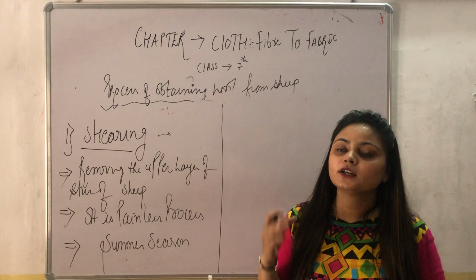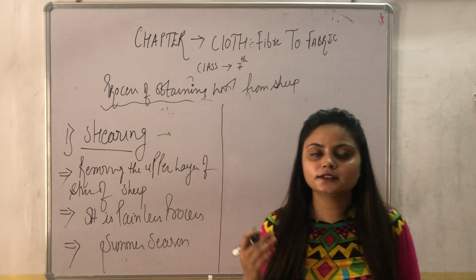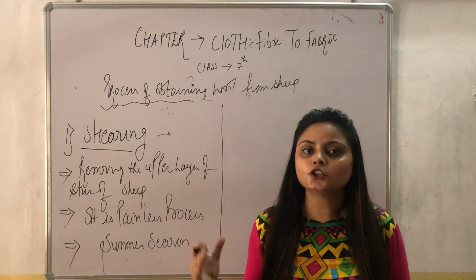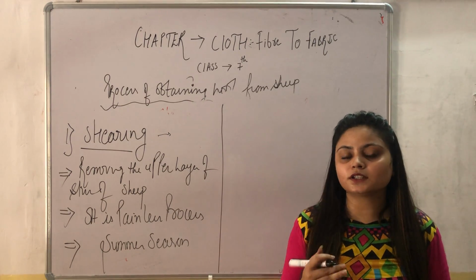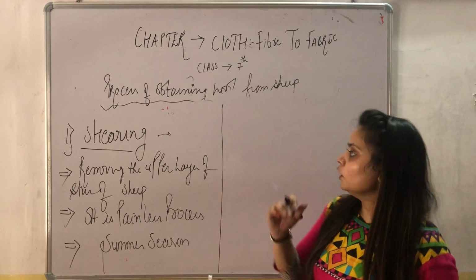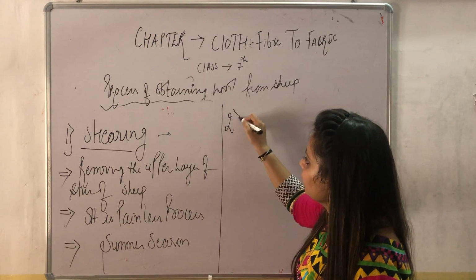Because sheep can survive without the layer present on their body, which keeps them warm in cold regions. So if we remove it in the summer season, then it will be convenient for the sheep to survive in the cold weather.